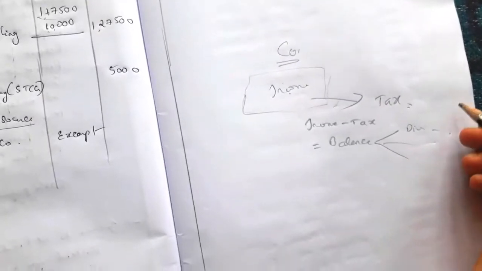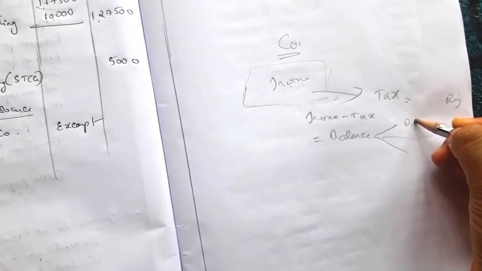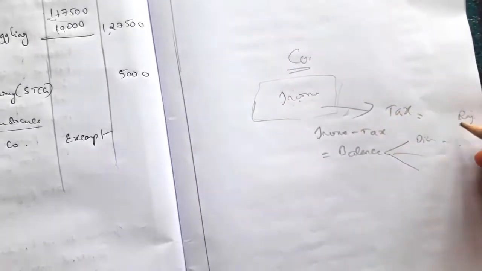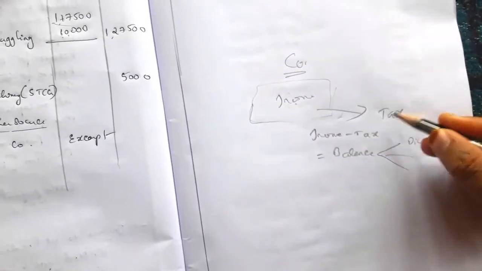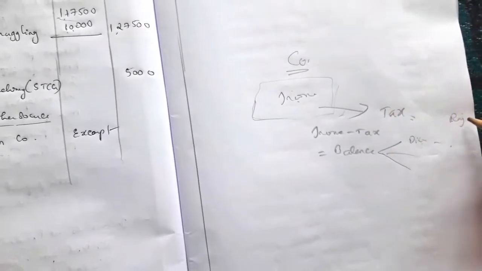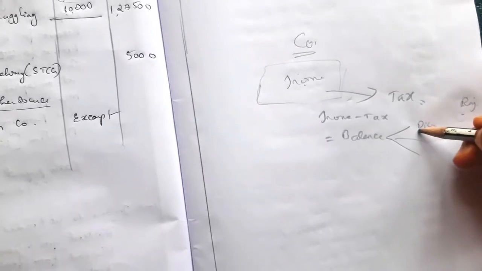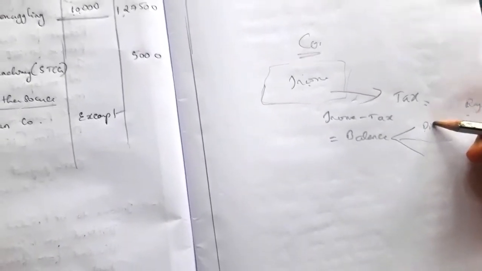So here Miss Rajeshwari has received a dividend from a company, which means she has received this dividend after deducting the tax already paid by the company. So Rajeshwari, the SSC, who receives the dividend, need not pay tax on that dividend income again.